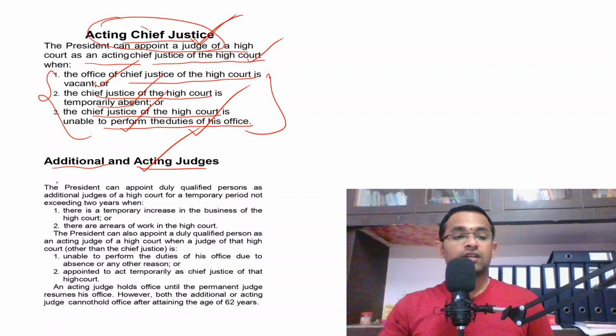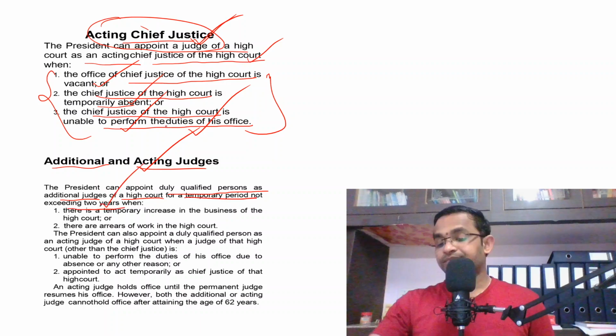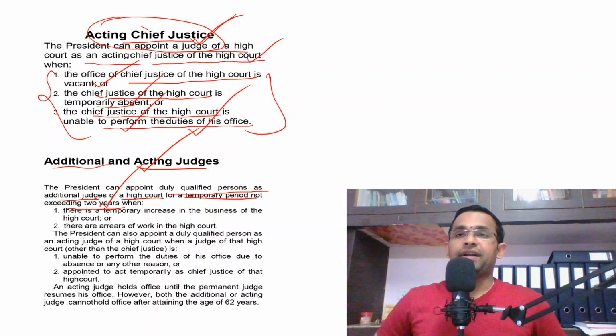So, the president can appoint duly qualified persons as additional judges of a high court for a temporary period not exceeding 2 years. That means, for a tenure of 2 years, the president can appoint a duly qualified person. What is the meaning of a duly qualified person? As I mentioned earlier, the qualifications of a person to be appointed as a judge of a high court are called duly qualified. So the president can appoint duly qualified persons as additional judges for a temporary period not exceeding 2 years.